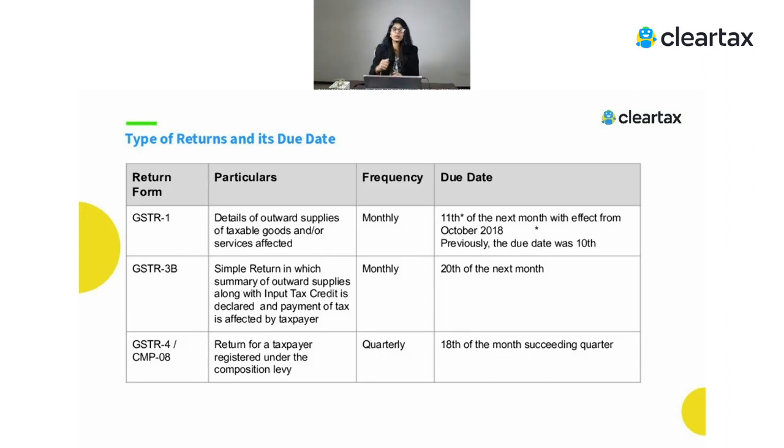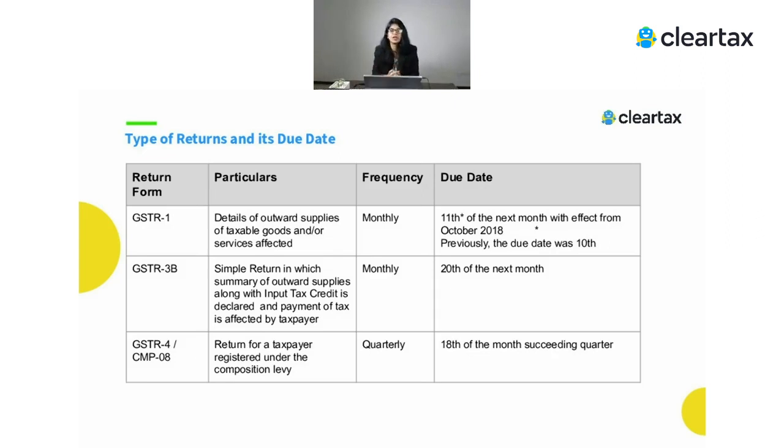But let's say it's a supply to an unregistered dealer. Here, there's a point. If we are supplying to an unregistered dealer, we have actually categorized this into two parts. One is your B2C small and one is your B2C large. B2C large means wherever the value is more than 2,50,000 and the transaction is interstate, you are supplying outside the state where you are registered. In that case, that is categorized as B2C large, where you have to give more information to the government.